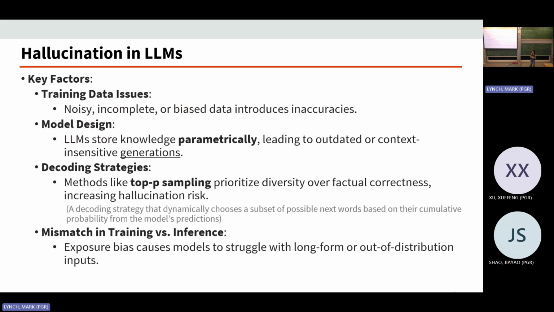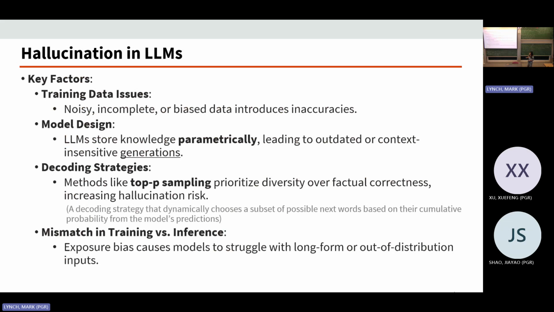So top P sampling will sometimes prioritize diversity over factual correctness because of the design of large language models, which is where hallucination might be caused.